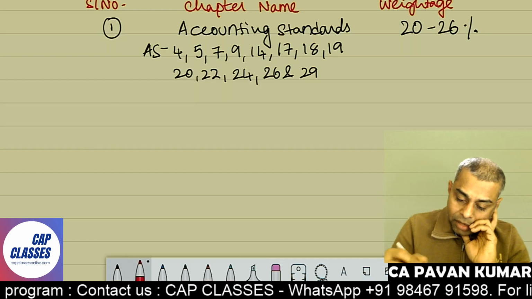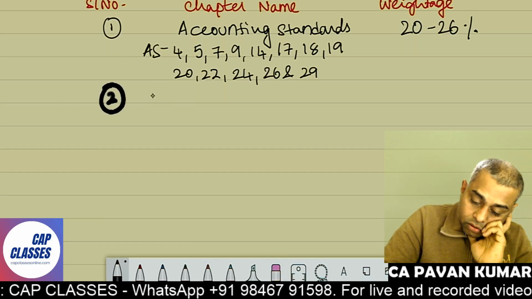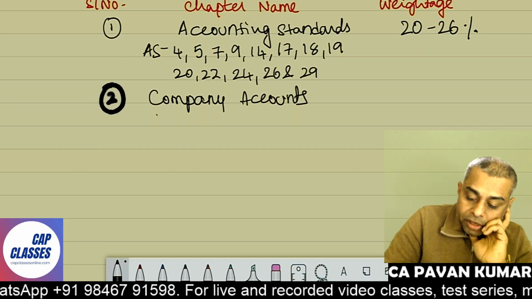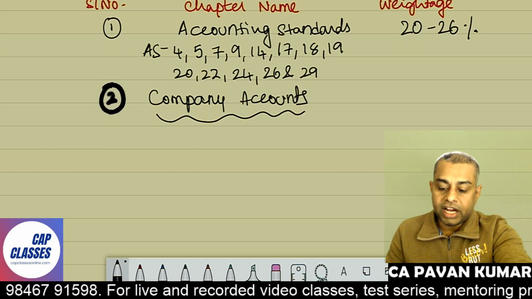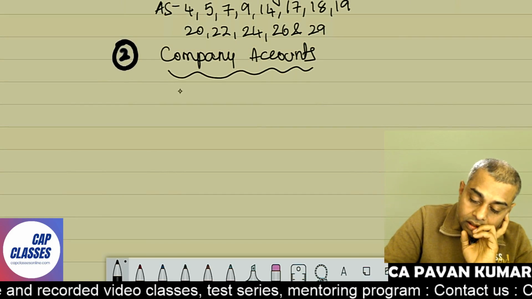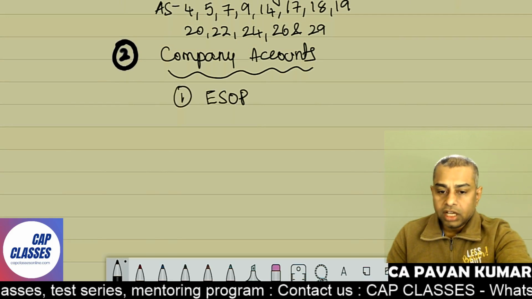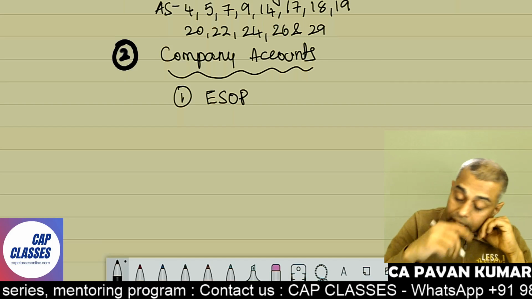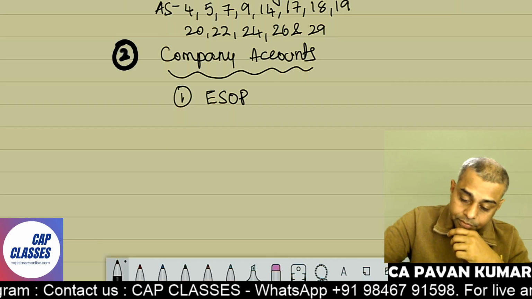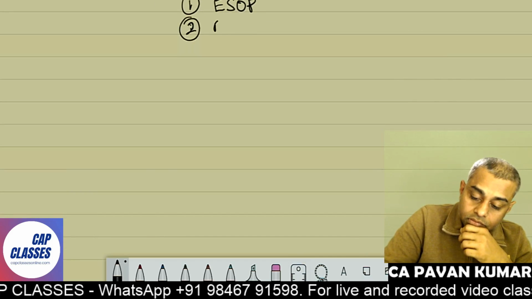Then comes the second umbrella. The second umbrella is company accounts. Under this, again, there are so many subtopics. One is ESOP, employee stock option scheme, accounting for employee stock options. Then comes buyback of shares. First one under company accounts is ESOP. Second one is buyback of shares.